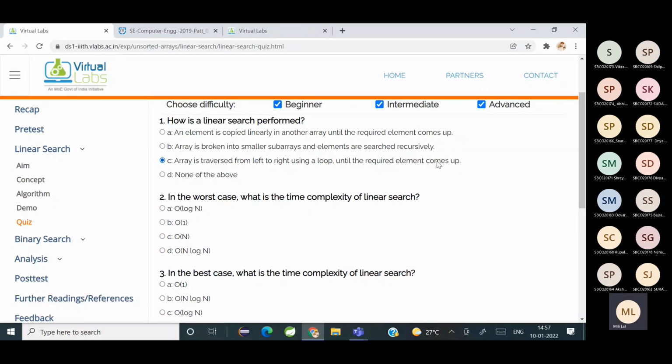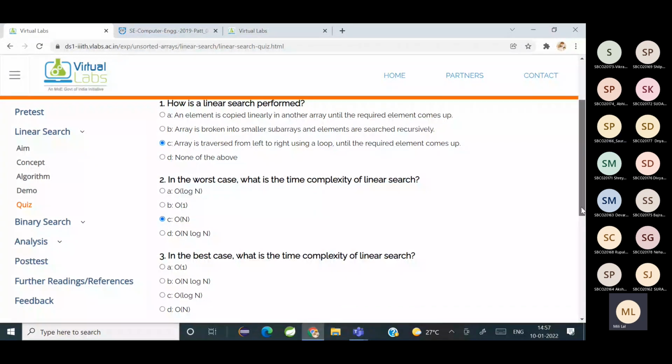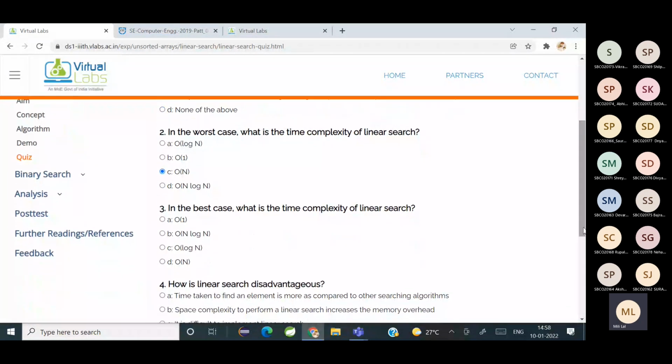Okay, fine. In the worst case, what is the time complexity of linear search? Option C, O of n. Fine. What is the best case? Option A, O of 1.